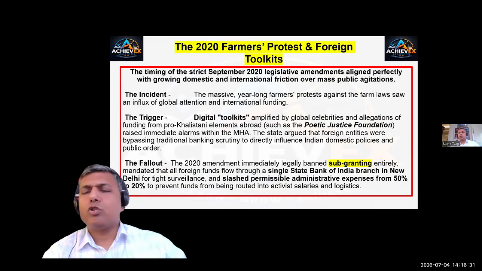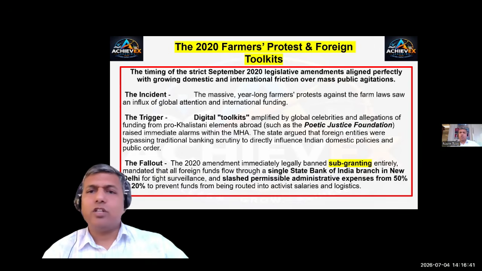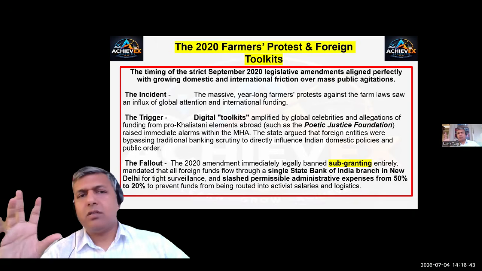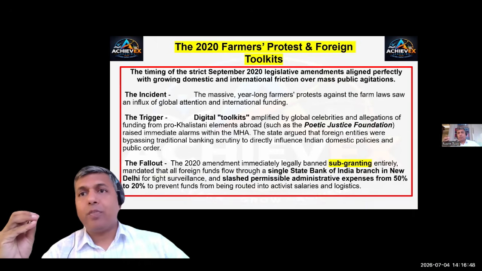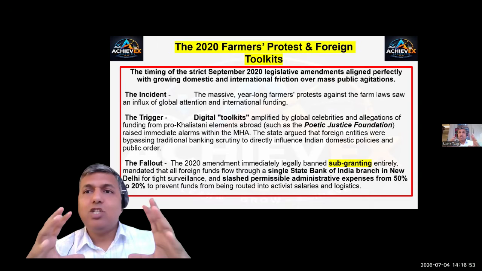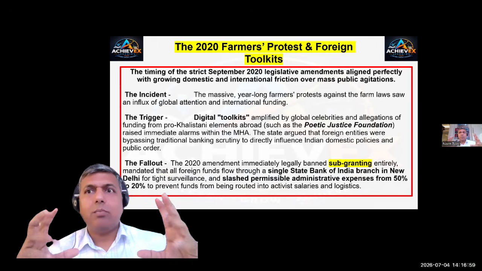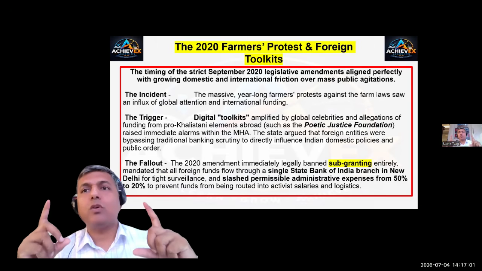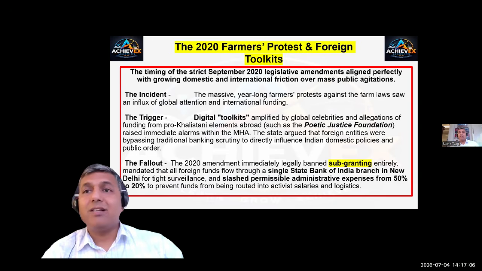We are all aware of the 2020 farmer protest, its foreign funding, and the toolkit which was out in the open. This digital toolkit had pro-Khalistani elements sending money to protesters, not through the legal bank channels existing on the ground, but through channels the government said were not defined methods of receiving money in India.